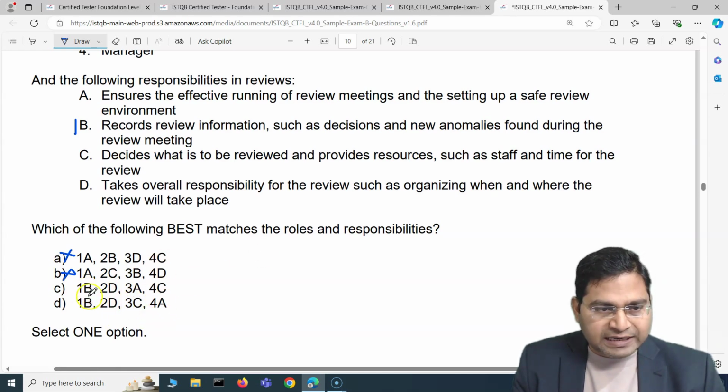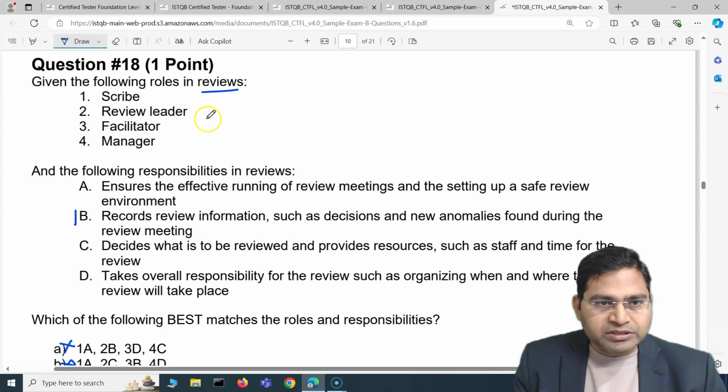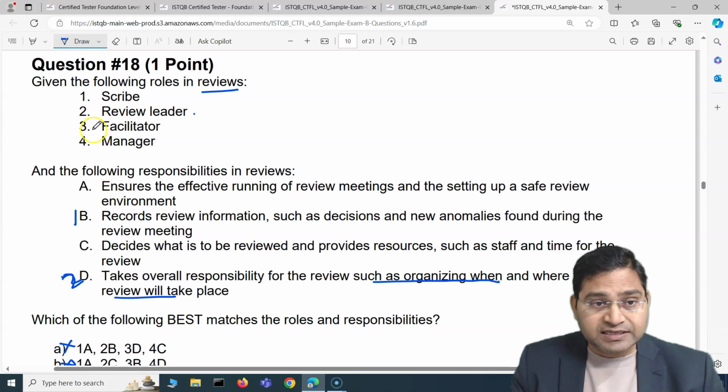So now we have 1 as B, and both options have 2 as D. 2 is the review leader, and option D takes overall responsibility for the review, such as organizing when and where the review will take place. Absolutely correct. So now we are even more sure, because the review leader takes overall responsibility. Now we just have to find the facilitator and the manager. The facilitator ensures the effective running of review meetings and setting up a safe review environment. That's the correct answer for facilitator.